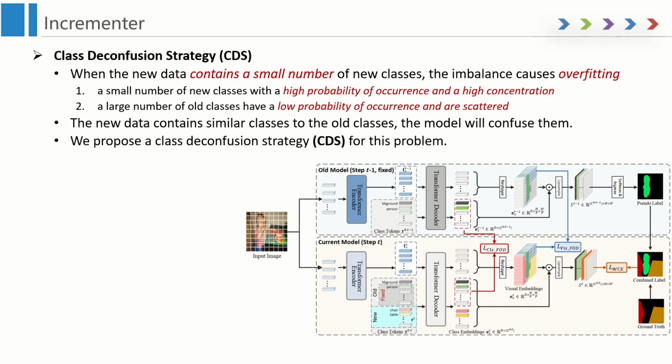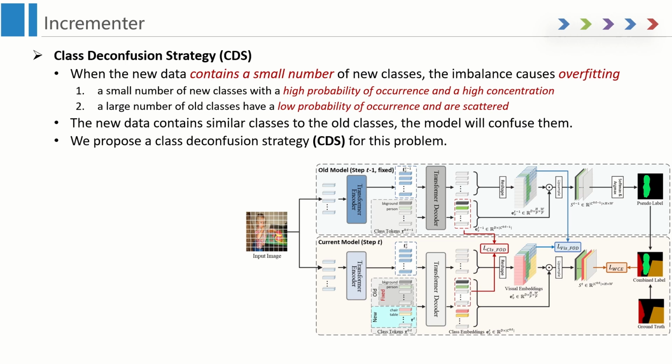In the process of incremental learning, we observe that when the new data contains a small number of samples or new classes, it will cause a small number of new classes with high probability of occurrence and a high concentration, while a large number of old classes have a low probability of occurrence and are scattered. The imbalance between the old and new classes causes the model to overfit the new classes and result in false positives. Moreover, if the new data contains similar classes to the old classes, the model will confuse them.